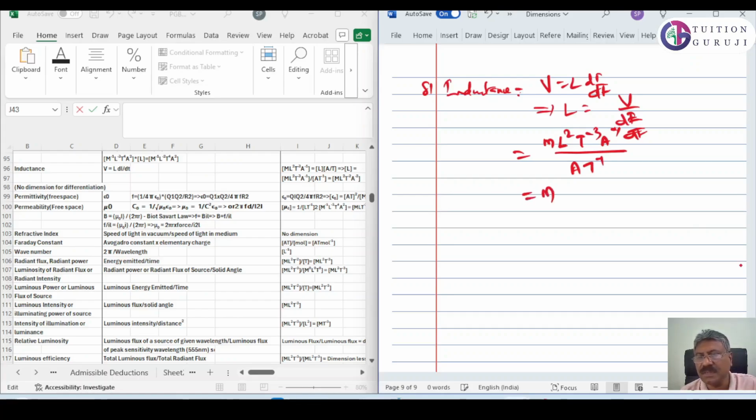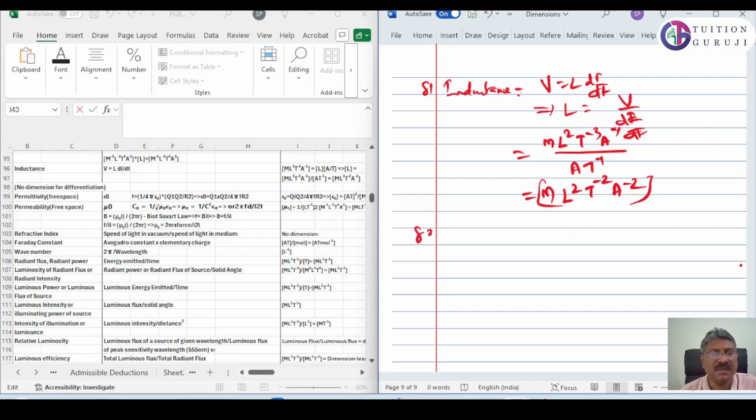So it will be M L square T raised to minus 2, A raised to minus 2. Inductance is M L square T raised to minus 2, A raised to minus 2.